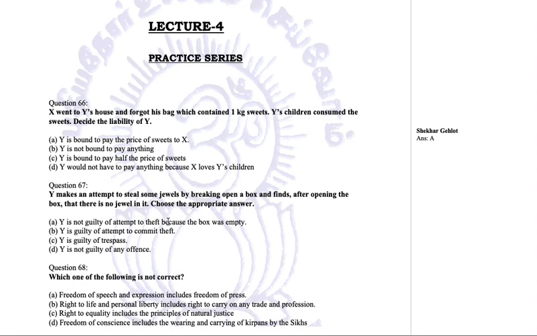Y is not guilty of attempt to commit theft as the box was empty. But we have to punish, like we talked about, actus reus plus mens rea. So his mens rea is he's trying to steal. His intention was to steal, but he could not steal somehow. Did he act in order to steal? Yes, he tried to steal, but he could not steal as the box was empty. But yes, he wanted to steal. So definitely he has made an attempt to commit theft. So we'll go with answer B here.